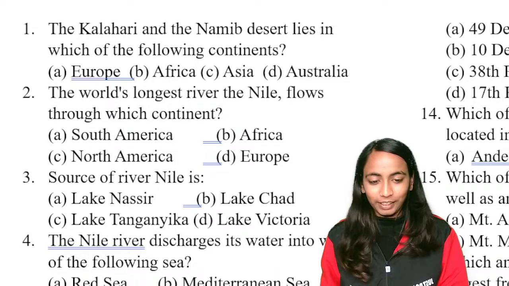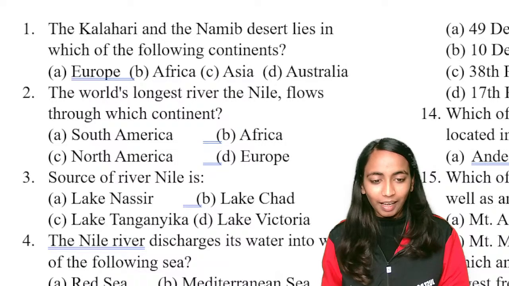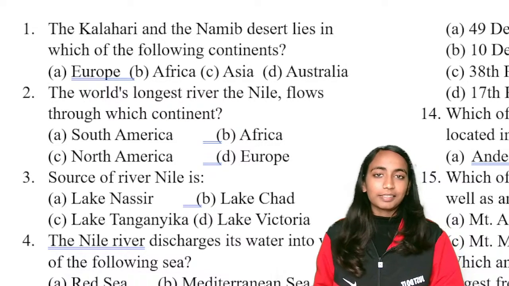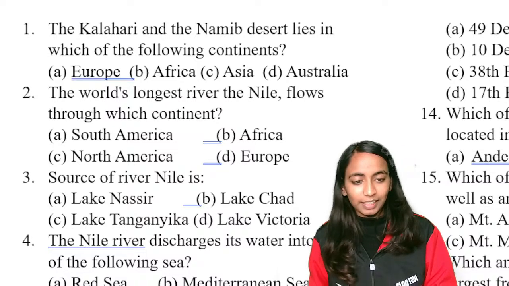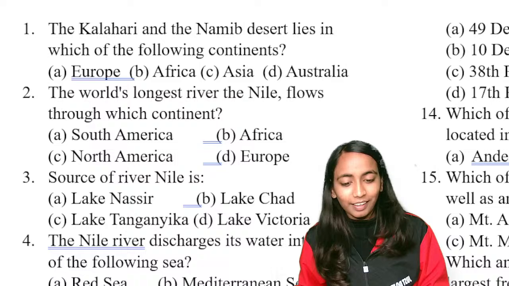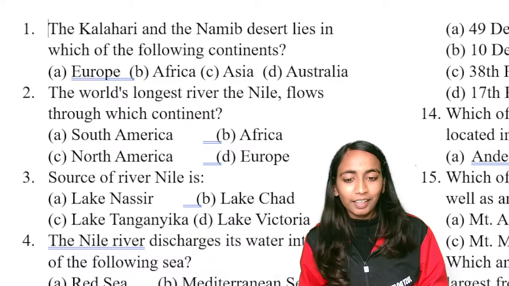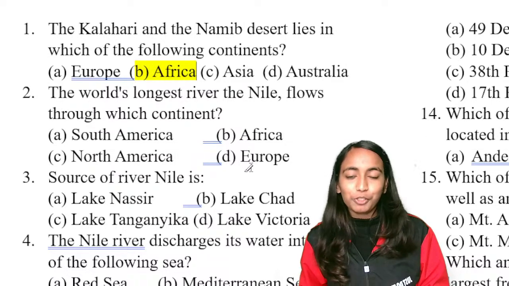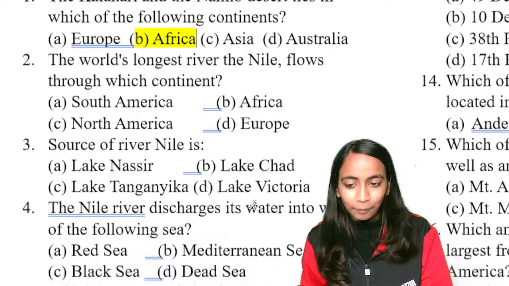B. Okay, good. Dhanvi, you're answering B. Kalahari and Namib Desert lies in which continent? किस continent में होंगे? Kalahari Desert और Namib Desert. हमने discuss किया था. If you will remember, we had a very big geography class. उसमें हमने study किया था Kalahari Desert and Namib Desert. कहाँ पे present है? They are the deserts of which continent? So Africa आपको याद रखना है.